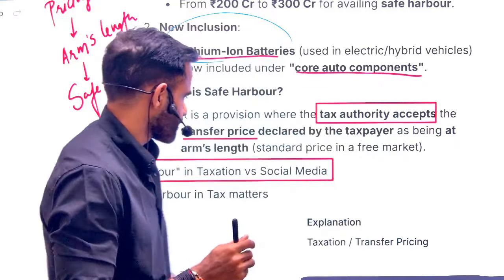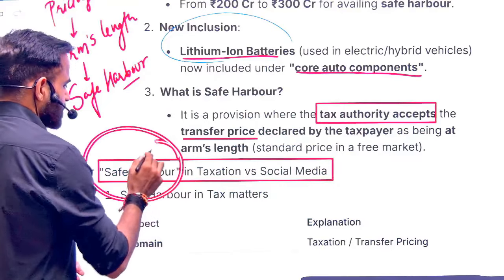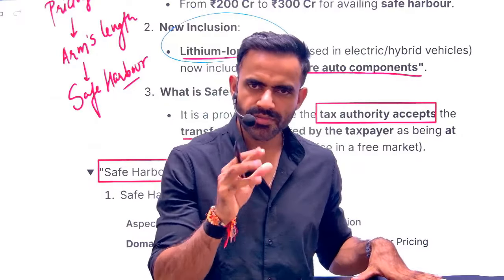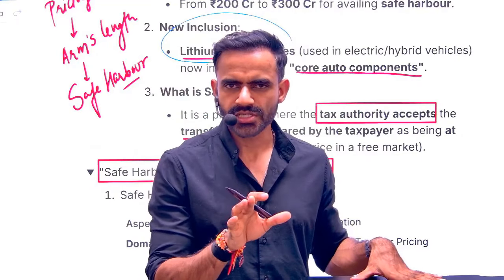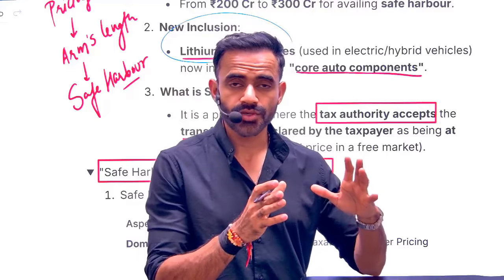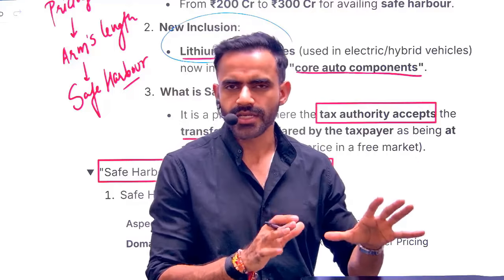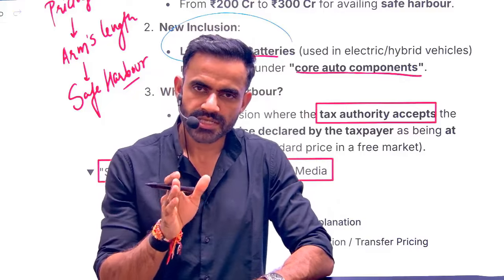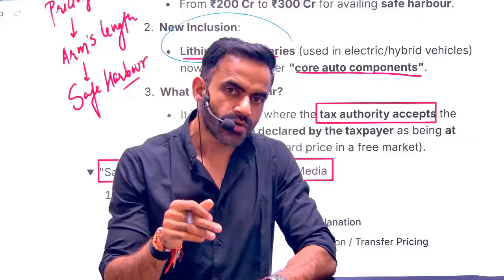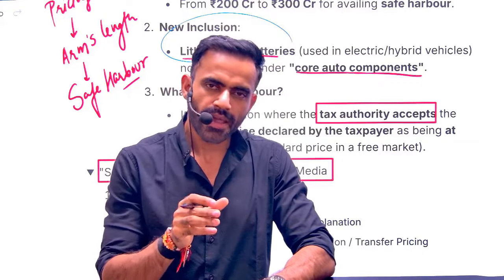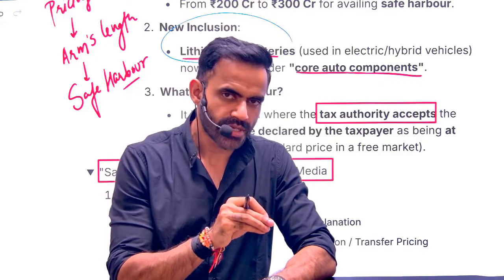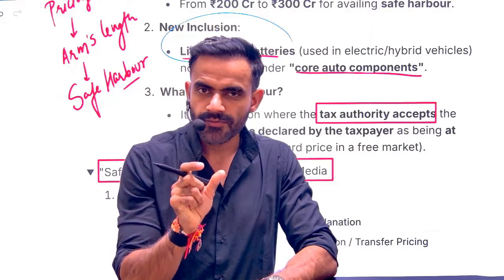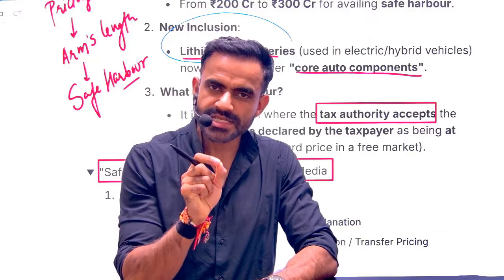Okay. Now, there is one more safe harbor provision in social media. What is that provision? Let's say you are posting something on Instagram and you have used some kind of offensive comment related to any particular community or any gender. Who is responsible for it? The person who has posted this content or the platform on which it is posted? Actually, the person who has posted is responsible. The platform is not responsible. The platform is given immunity under the safe harbor provision.